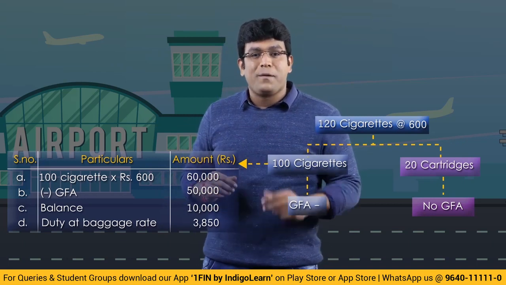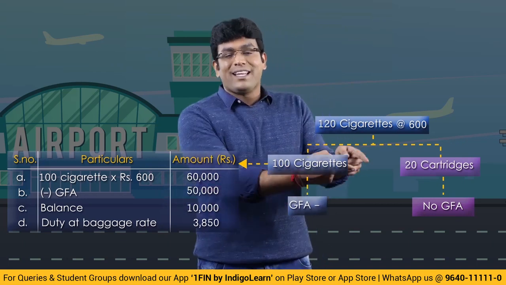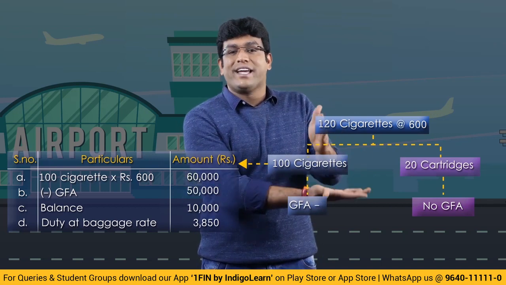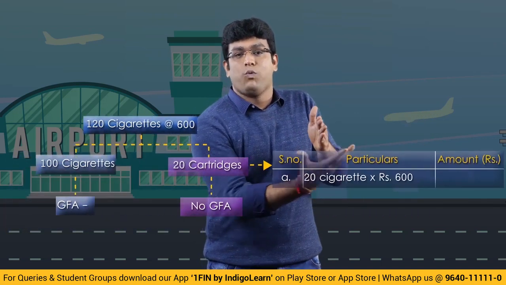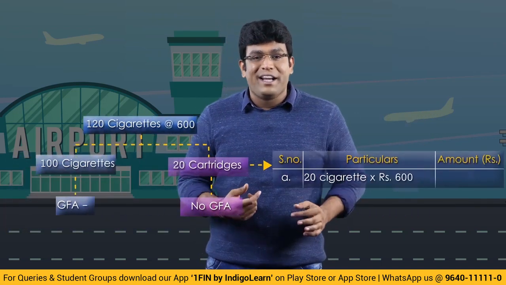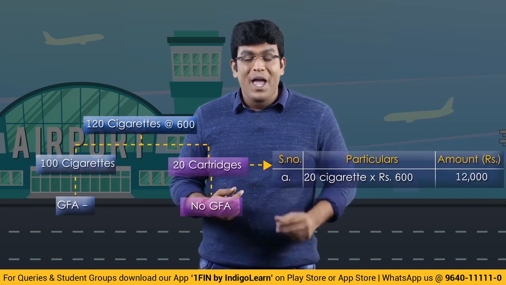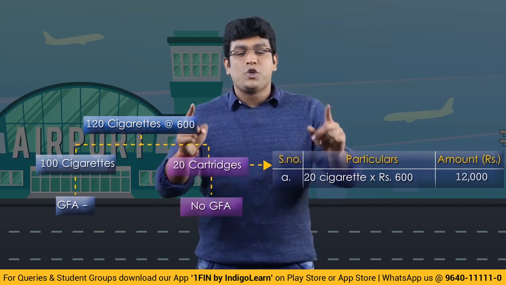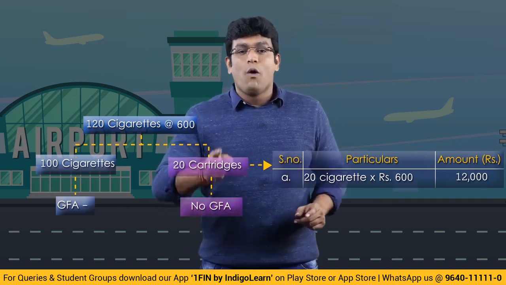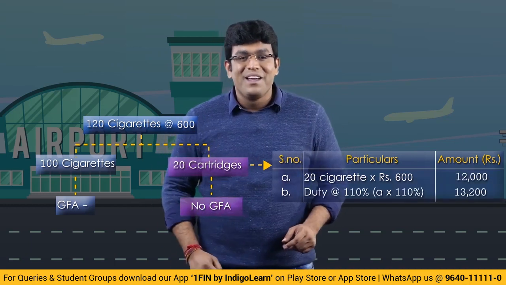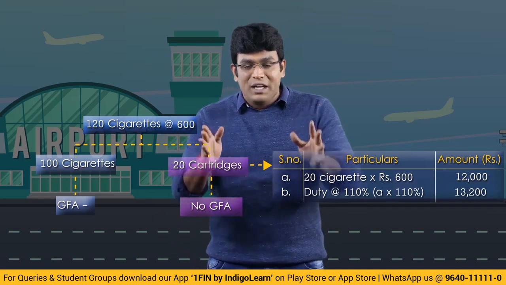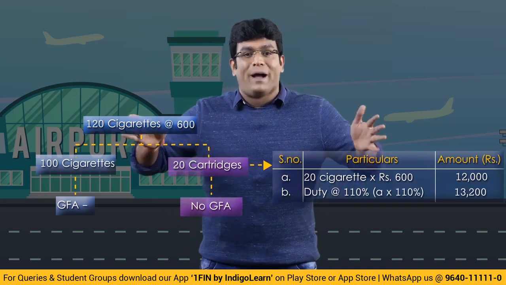10,000 into 38.5%. But on the other side, for these 20 cigarettes, which are an Annexure 1 item, 20 cigarettes into 600 per cigarette will come to 12,000. On that 12,000, he should pay duty at the rate of 110%. So I am sure we are getting full clarity of thought on how you have to bifurcate.